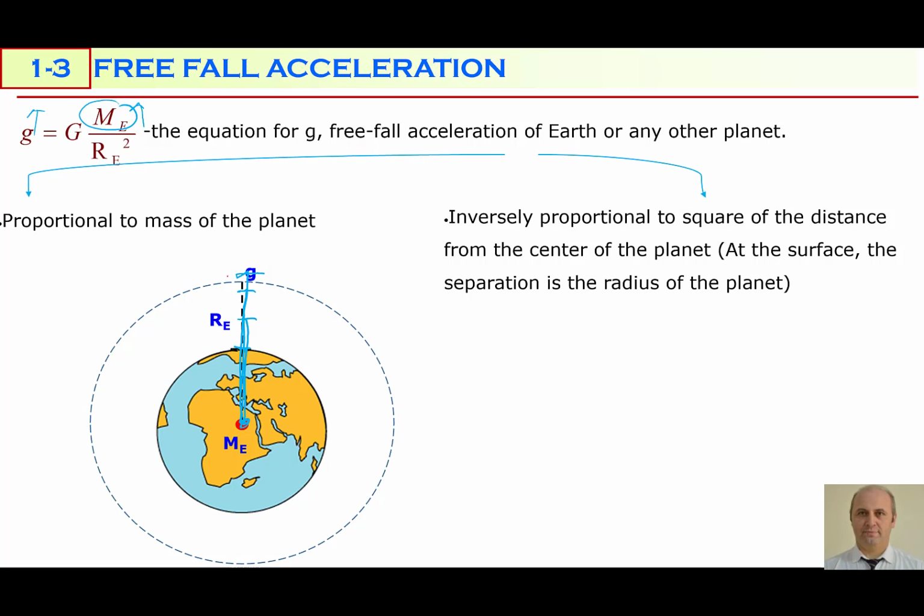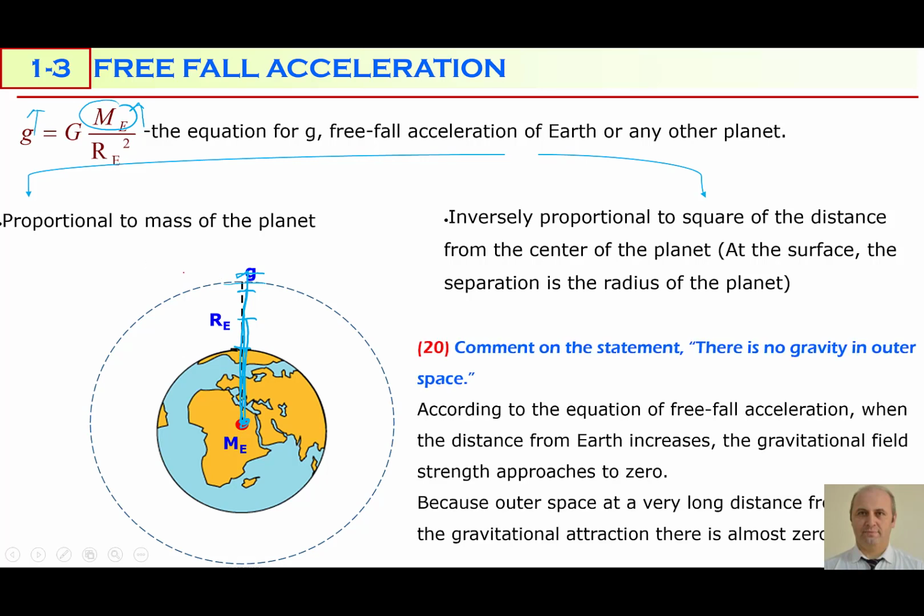That's why when you go up to the sky, the free fall acceleration becomes less than at the surface of the Earth. Or, free fall acceleration at the top of a mountain is less than the free fall acceleration on the surface or at sea level.